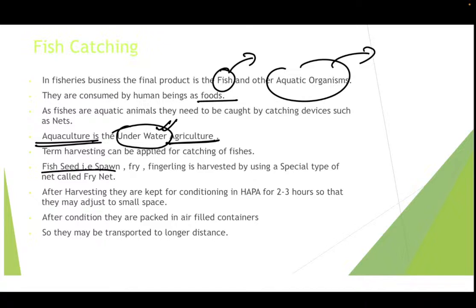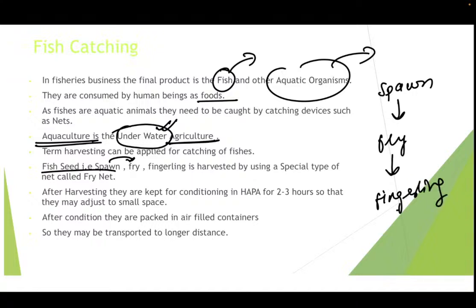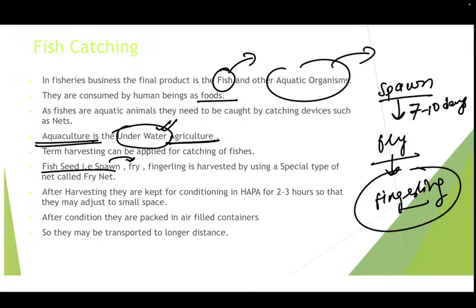Now what is a fry? When the fish seed is of 7 to 10 days, spawn is converted into fry, and fry is converted into fingerling. So after 7 to 10 days a spawn becomes a fry. And when the fry reaches 10 to 15 centimeter size, then it is known as a fingerling. Because our own finger is about 10 to 15 centimeter size, and hence it is given the name fingerling.